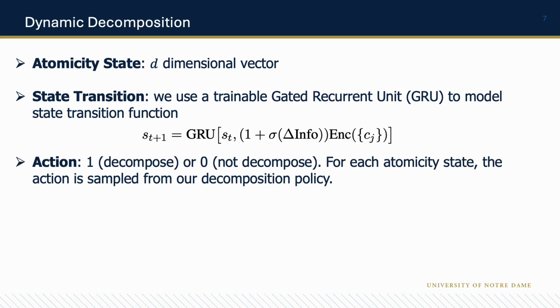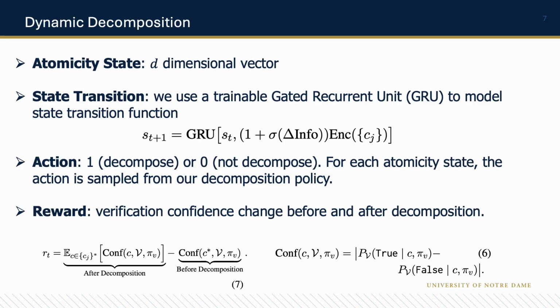For actions, we only have two kinds of actions. One is decompose and the other is not decompose. For each atom state, the action is sampled from our decomposition policy, and our decomposition policy is trained to determine when to decompose a claim until achieving the desired atom state that maximizes the reward.